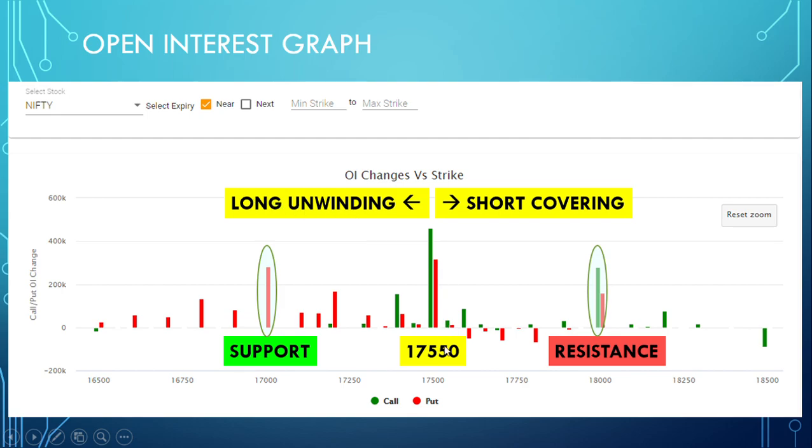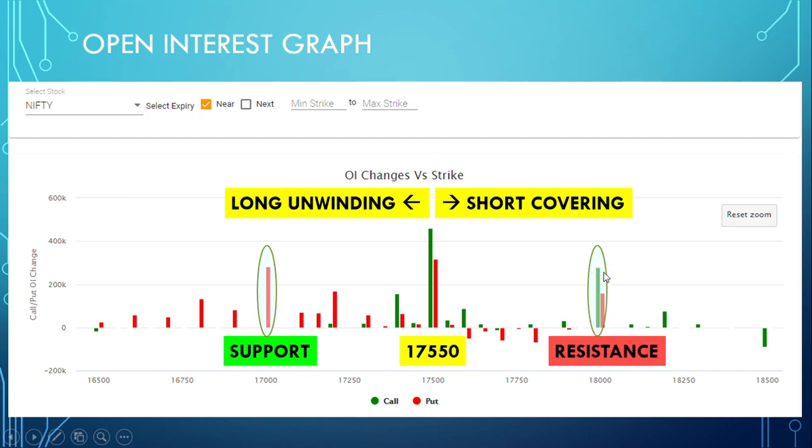Now as I mentioned earlier, for a particular strike, say 17,000, put option writers have made a lot of positions. So when the market moves down, this acts as a support because of this put writing. Similarly on the upside at 18,000, you can see there is huge call writing.